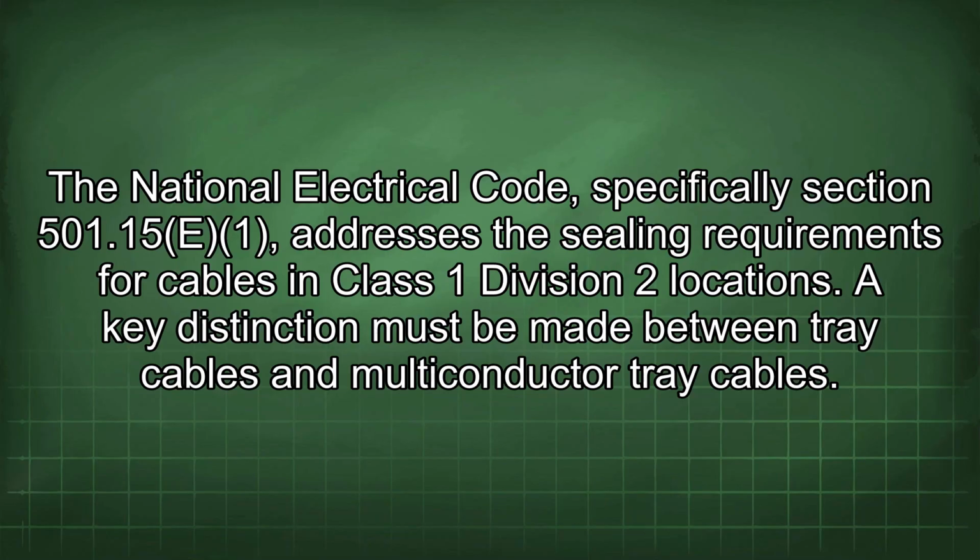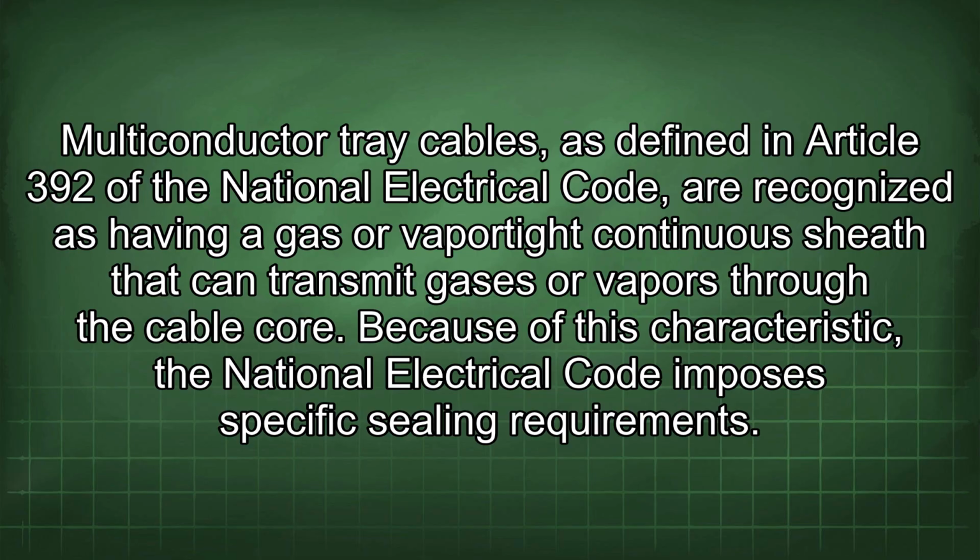The National Electrical Code, specifically Section 501.15(E)(1), addresses the sealing requirements for cables in Class 1 Division 2 locations. A key distinction must be made between tray cables and multiconductor tray cables. Multiconductor tray cables, as defined in Article 392 of the National Electrical Code, are recognized as having a gas or vapor-tight continuous sheath that can transmit gases or vapors through the cable core. Because of this characteristic, the National Electrical Code imposes specific sealing requirements.